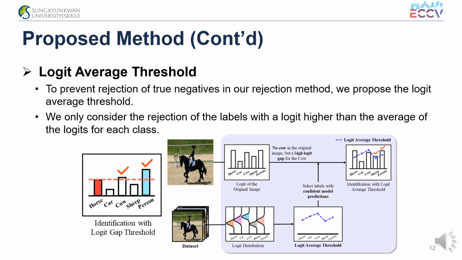On the other hand, since the false negative labels are present in the image, their logits are relatively high. Therefore, we only consider the rejection of the labels with a logit higher than the average of the logits for each class. We set the logit average threshold as the average logit of assumed negative labels for each class.